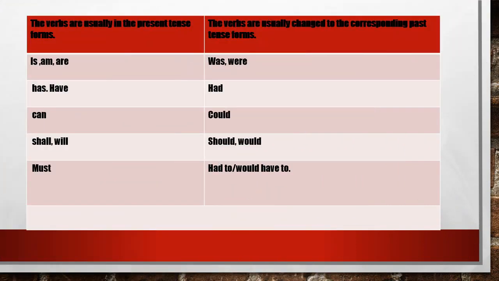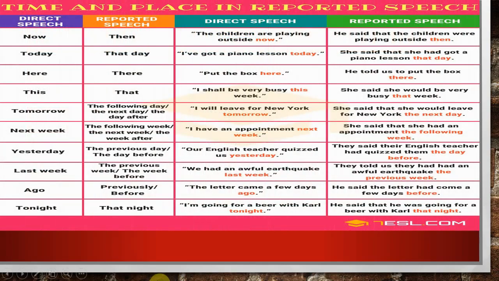There are again certain changes, okay, in the present tense forms, like is, am, are changes to was, were, has, have, had, can, could, shall, will, should, would, must, had to, or would have to.